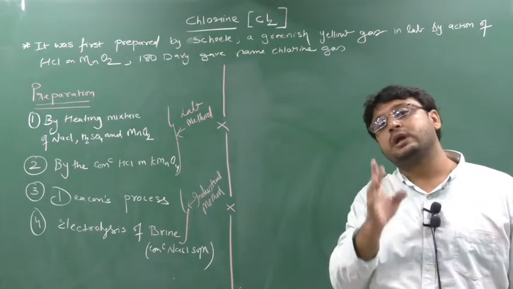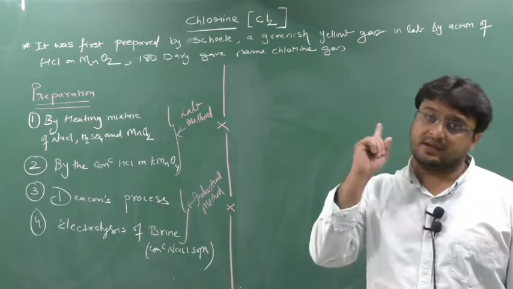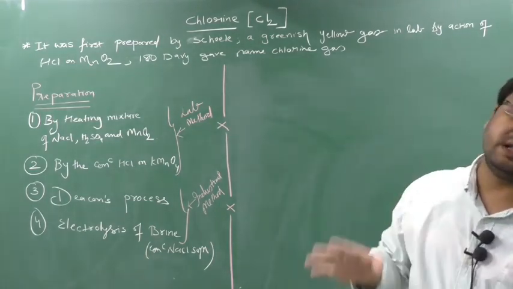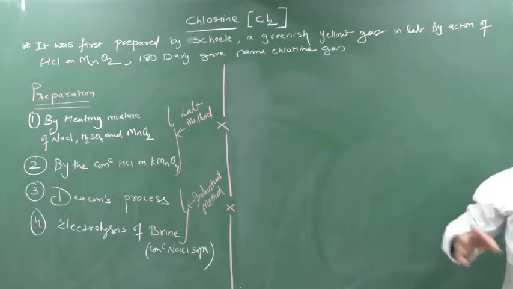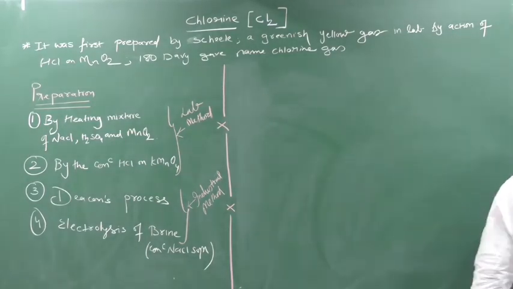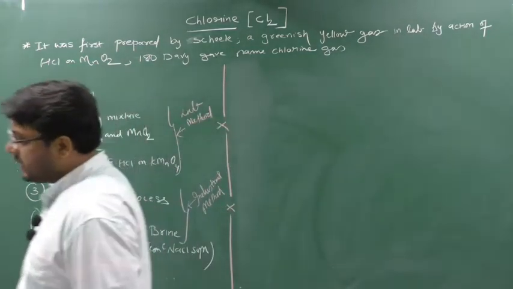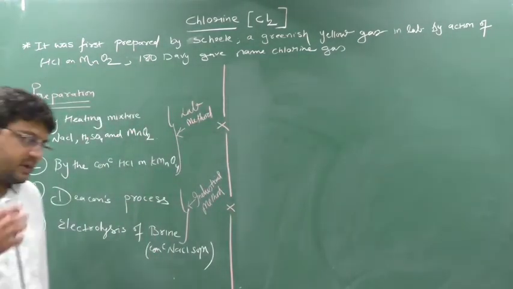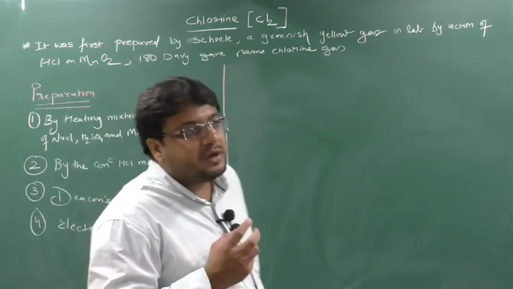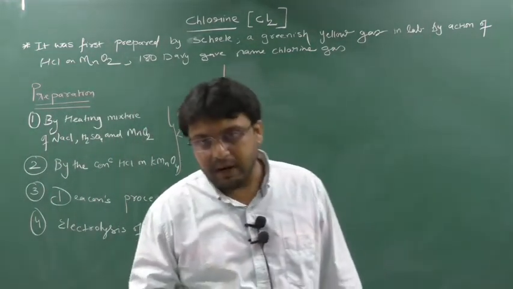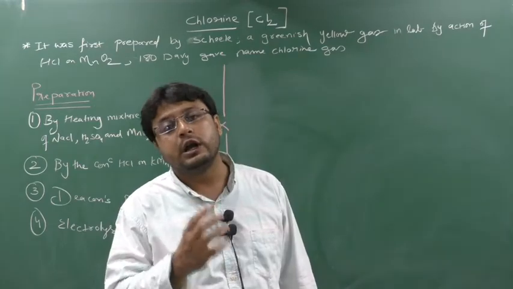So the first chlorine gas was made by whom? Scheele. Scheele made the gas in the laboratory by the action of concentrated HCl on MnO2. He observed a green colored gas emerging during the reaction, but he could not give it a name.